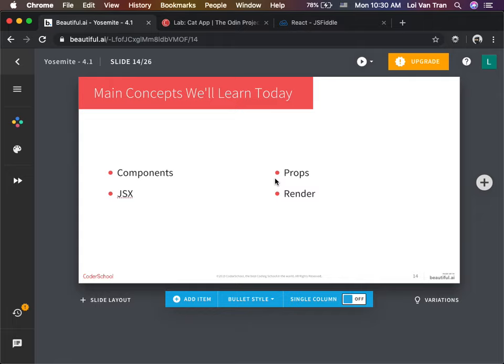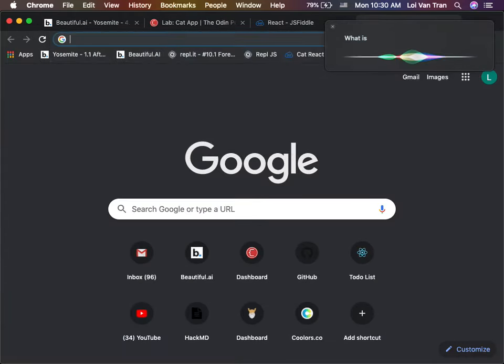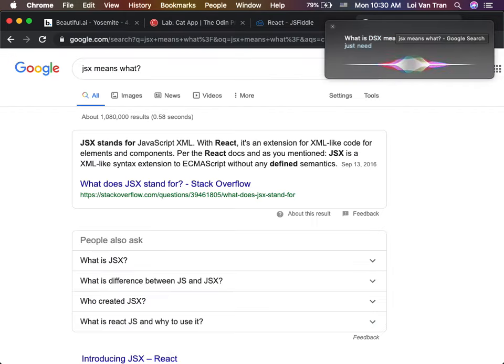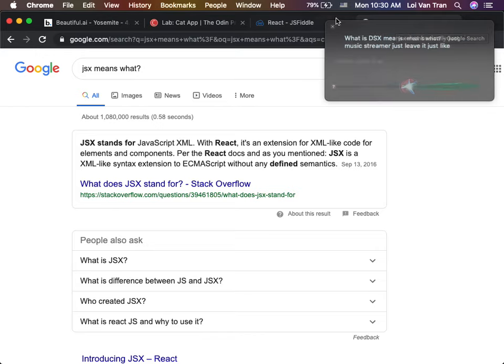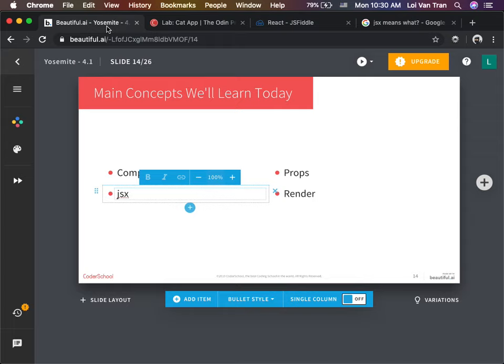Once again, the main concepts are components, JSX, which means JavaScript, I don't remember, JSX means what? Let me Google. JSX means what? Basically, it just means HTML. Just look at it just like HTML. JavaScript is XAML. Okay? It's just like HTML. What are the things about HTML that we remember, guys?